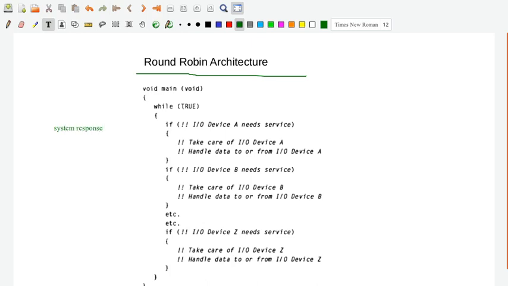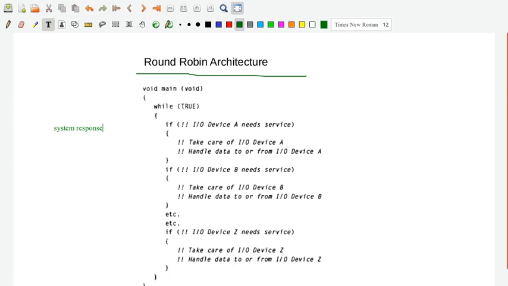System response means, for example, if I have some complex task, it is going to take some amount of time, and it's very critical also. The response should be very efficient and should not take more time. The response should meet the specified deadline within a given fraction of time. So all those things you have to take care of.